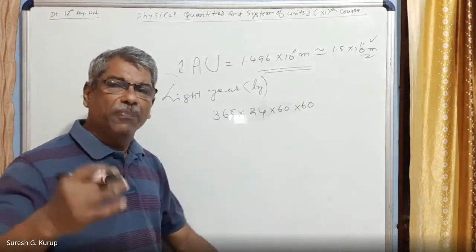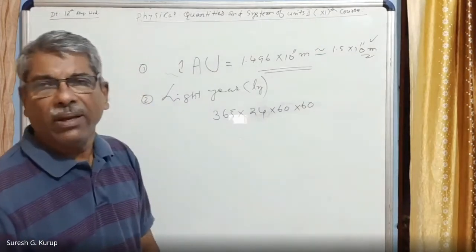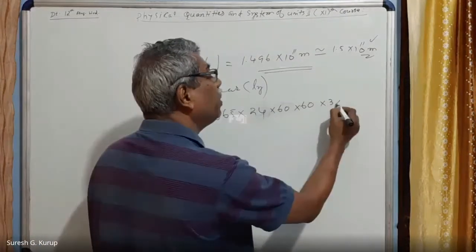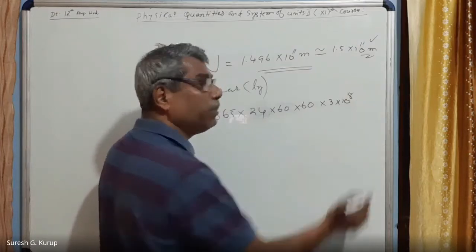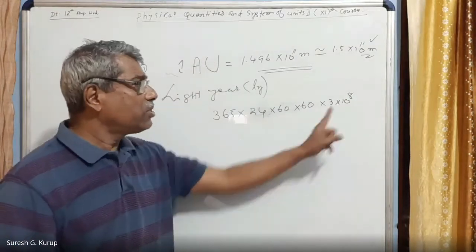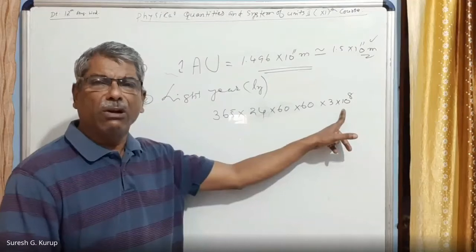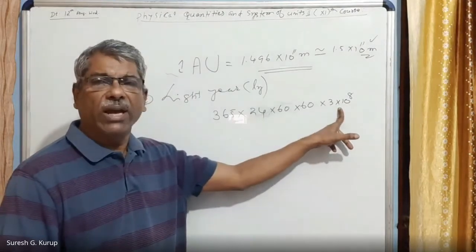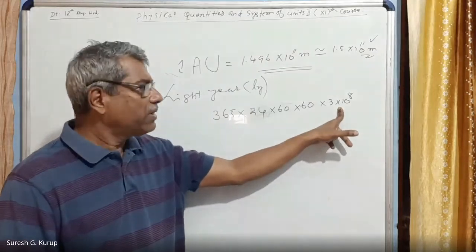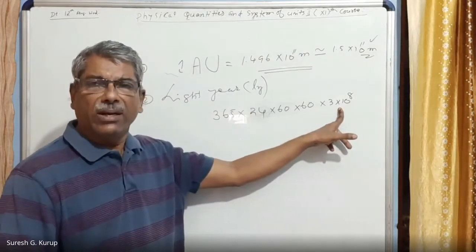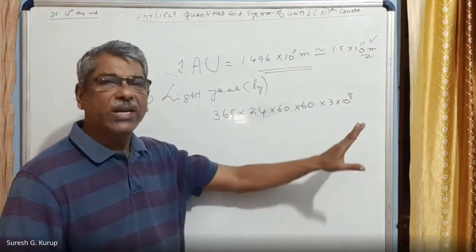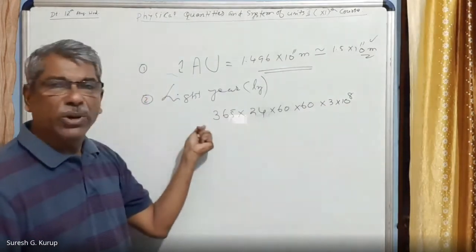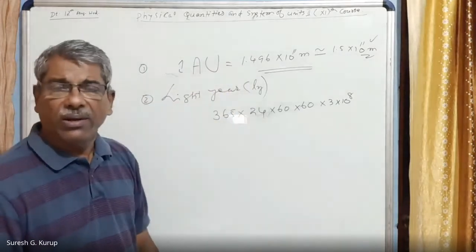Then what is the distance traveled by light in 1 second? That is equal to 3 into 10 raised to 8 meter per second. This is a basic physical quantity. This value you must always remember. Velocity of light in the SI system, the standard international system, is 3 into 10 raised to 8 meter per second. In 1 second it travels this much distance. In this many seconds, how much distance will it travel? This is what is called a light year.